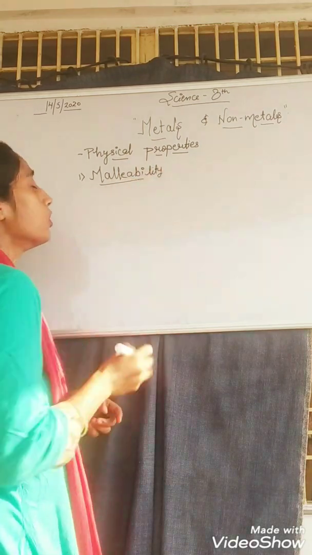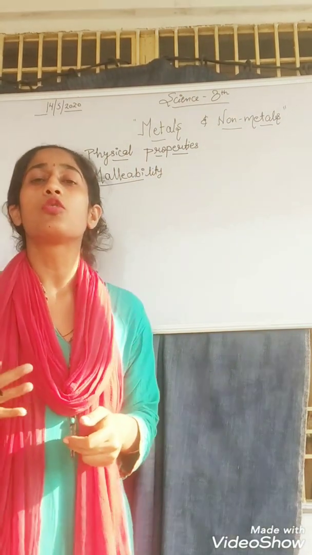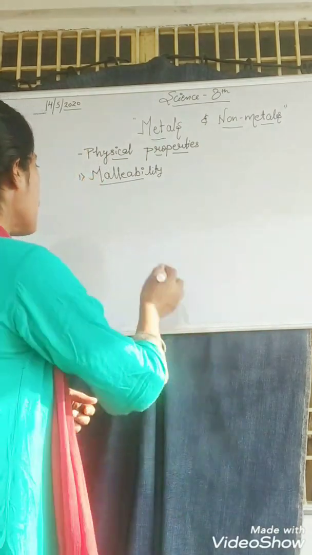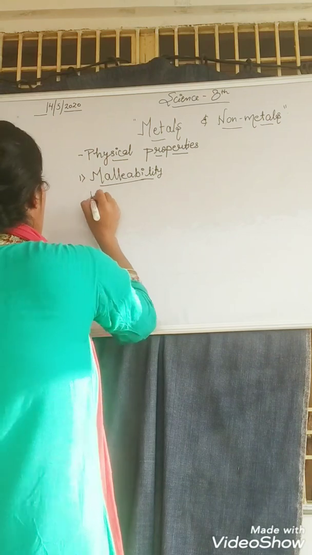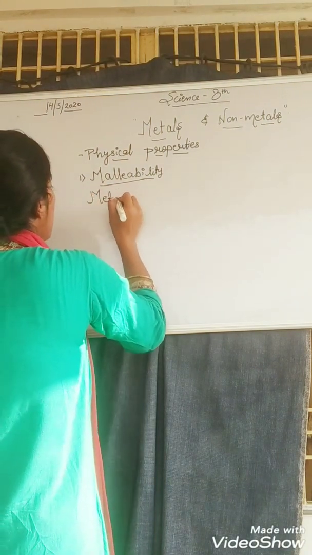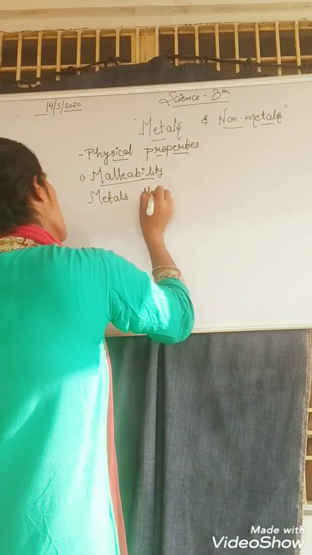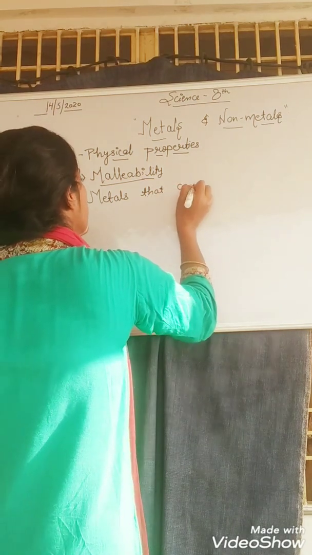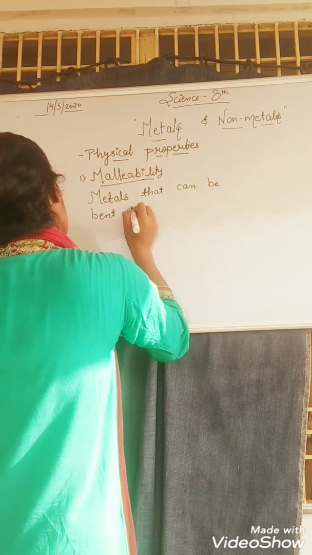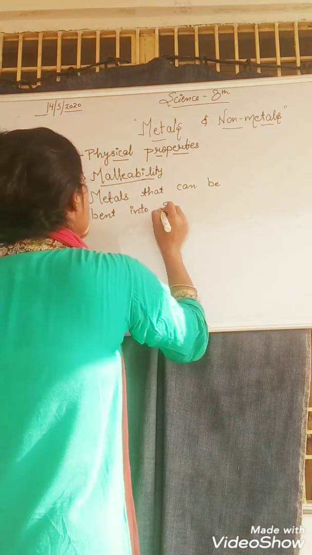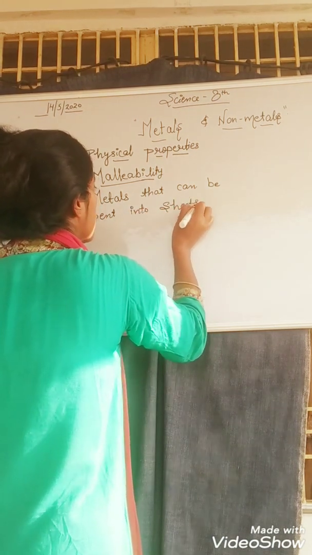Do you know what malleability means? Malleability means the metals that can be bent into sheets.